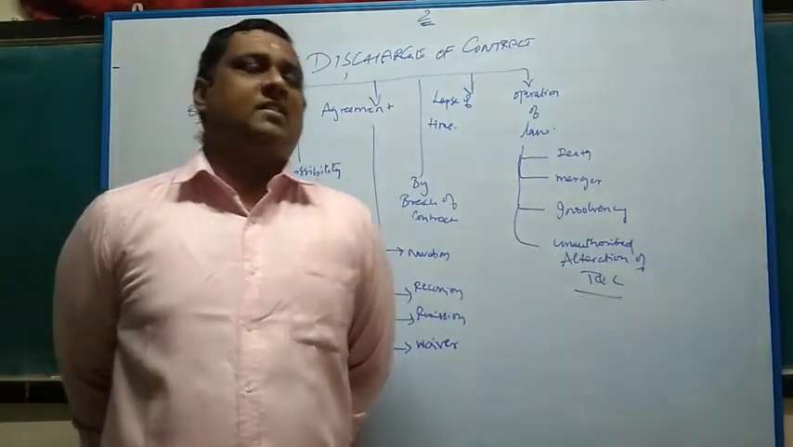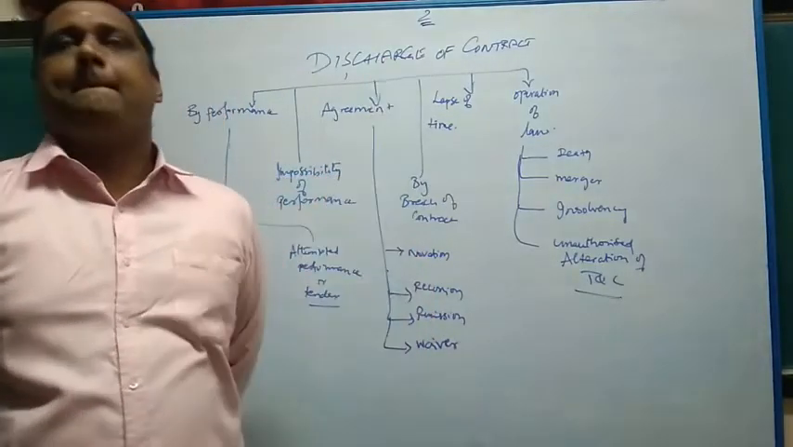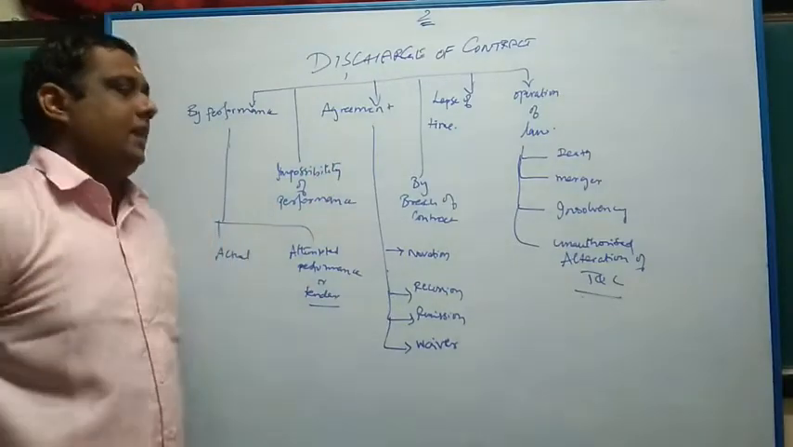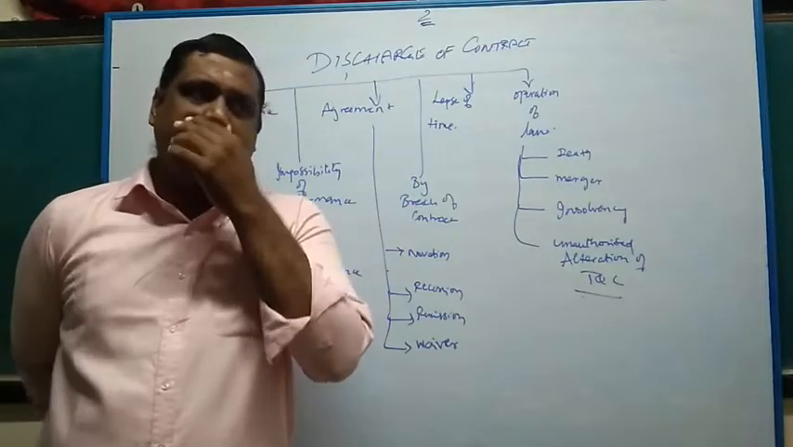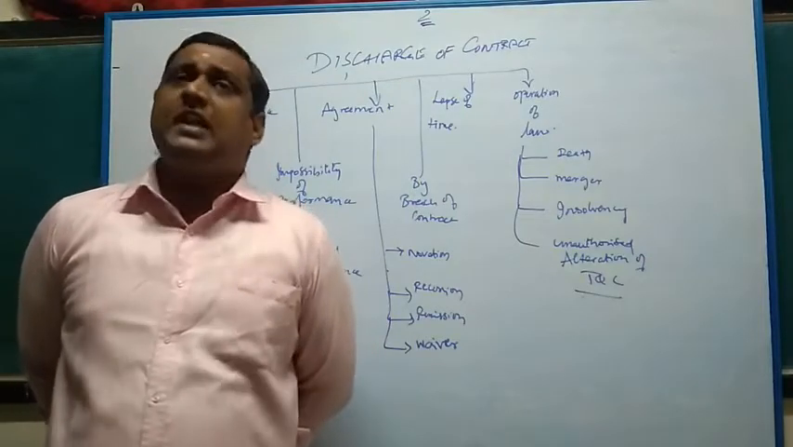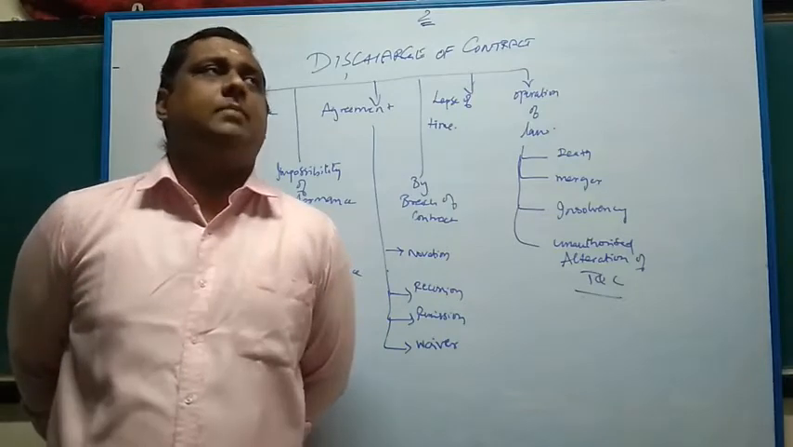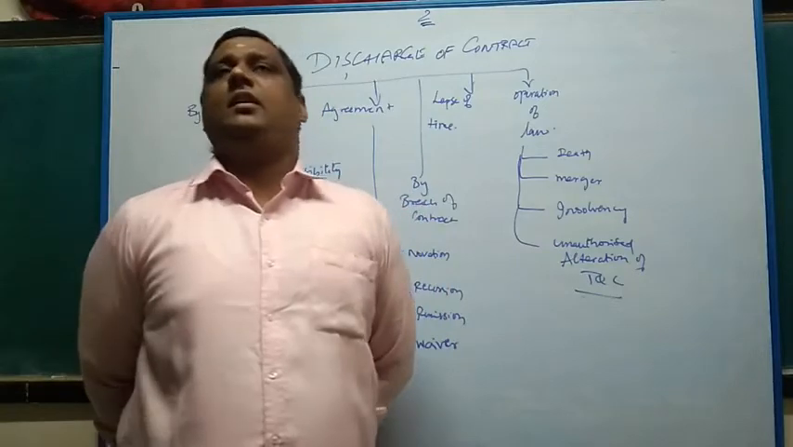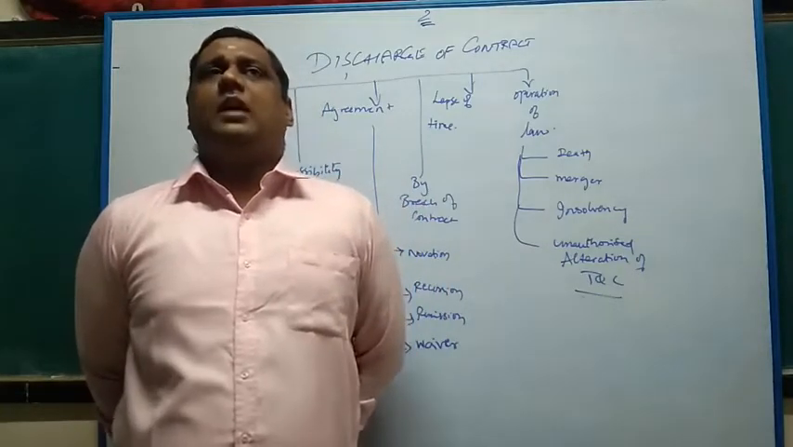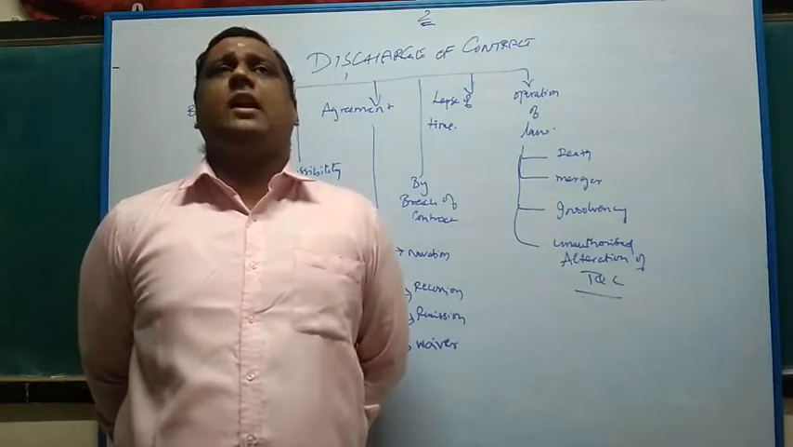Students, we will discuss the next topic, discharge of contract. Discharge of contract, as you say, is basically putting an end to the contractual relationship between parties. For example, if A agrees to deliver his car for 1 lakh rupees to B, and B accepts the car from A and pays the price of 1 lakh to A.